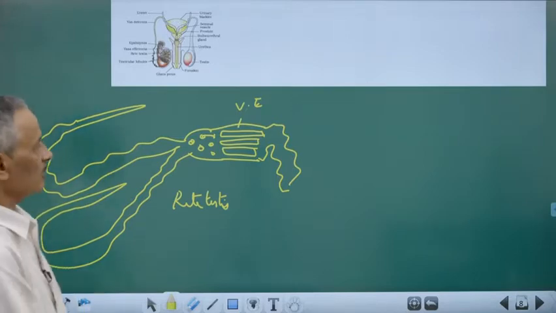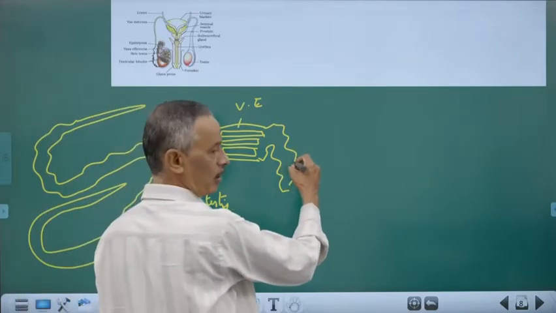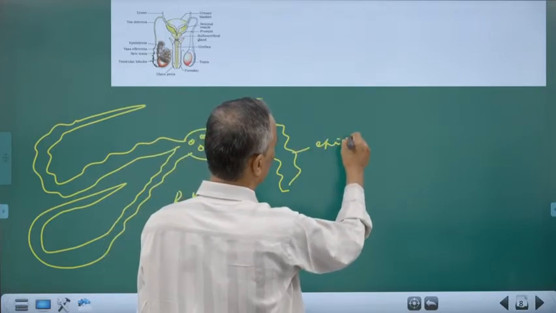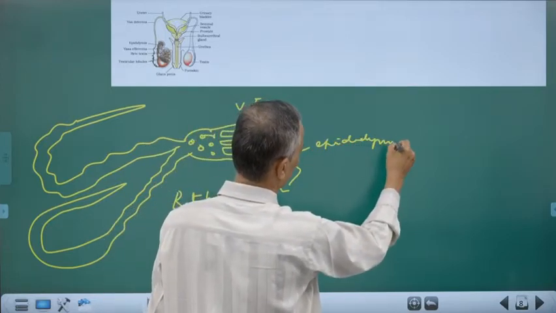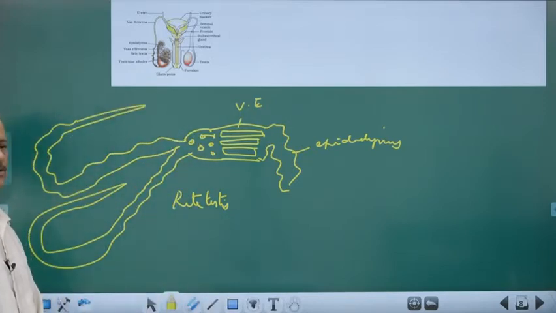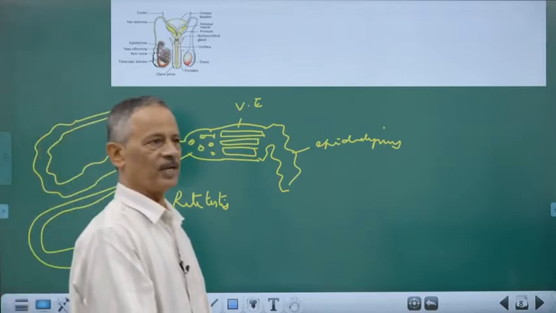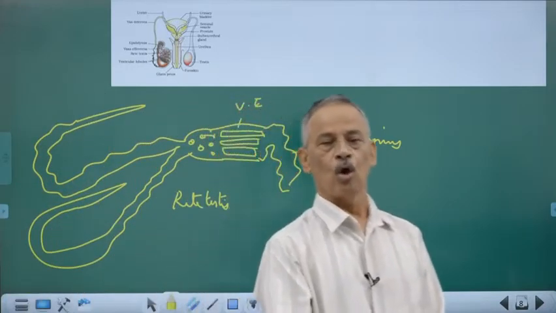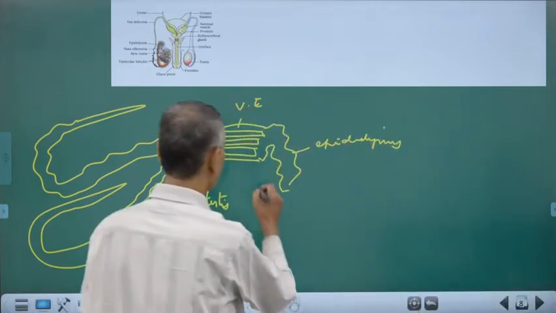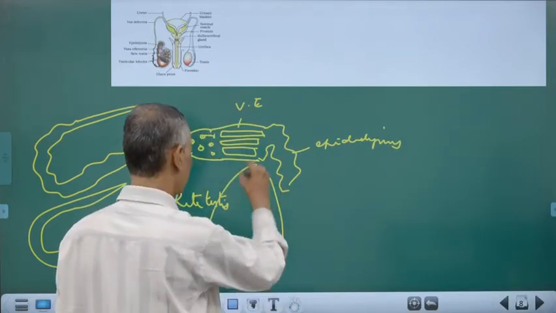The first part is a highly coiled glandular tube called epididymis. That epididymis itself is having three parts: a caput epididymis, a corpus epididymis, and a posterior-most cauda epididymis. They are lying on the posterior part of the testis.